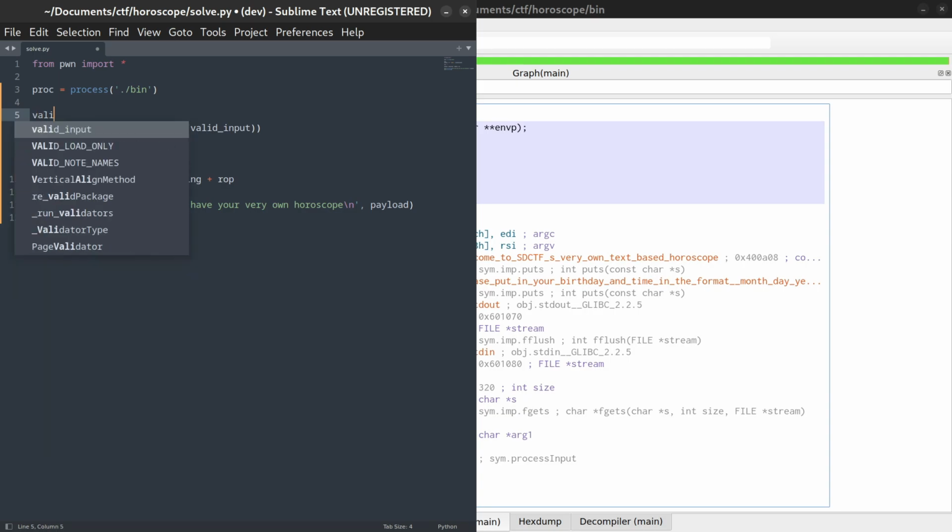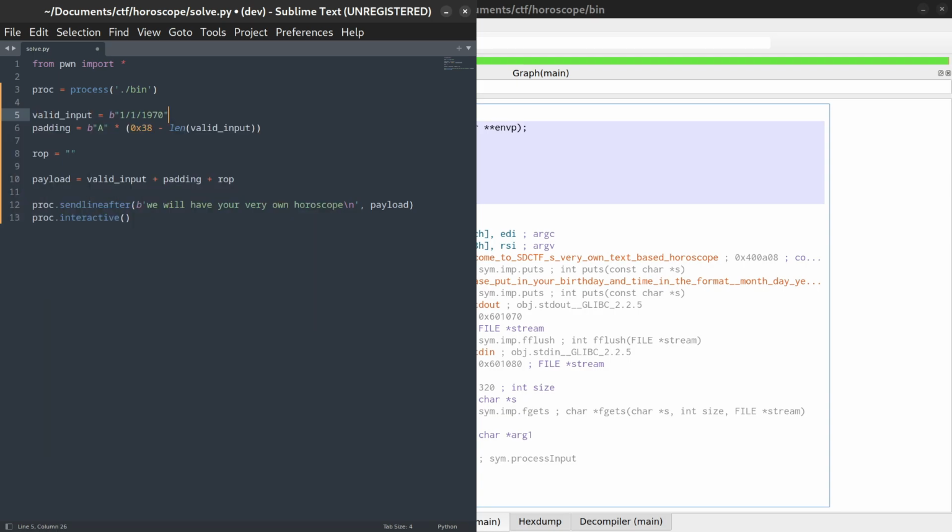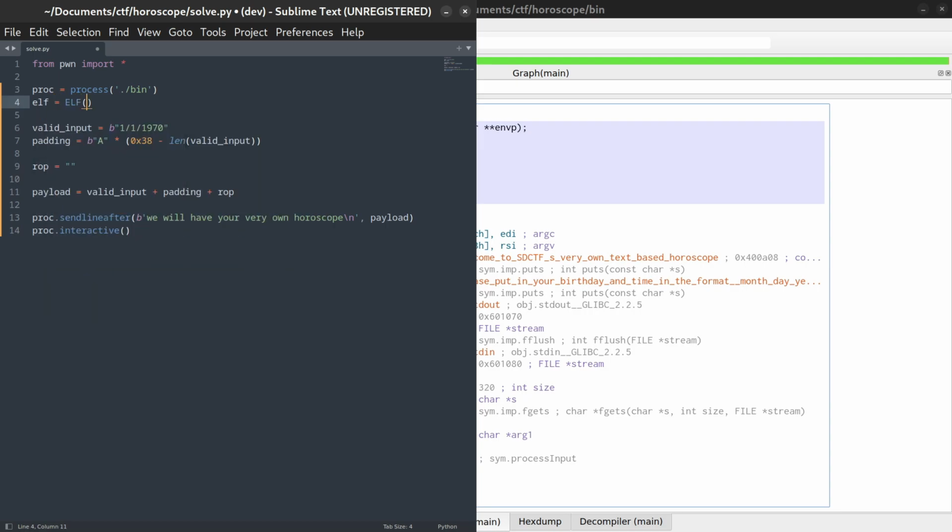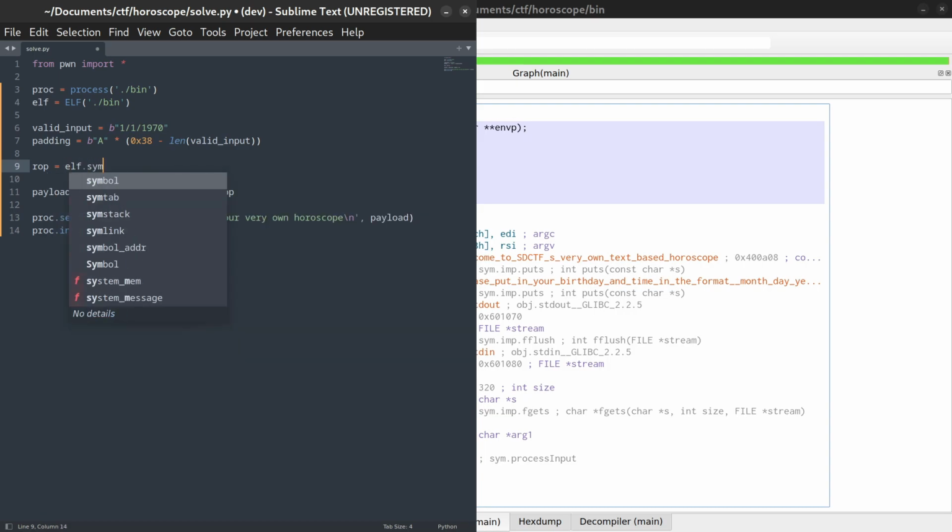Next up, we need to find the return addresses of the debug function and the test function. We could easily view these in Cutter, but I want to show what a lot of people would do in this situation, which is to use the ELF parser built into pwntools. To use this, we simply call ELF on the binary, and now we can access various symbols inside of it. For example, elf.symbols debug is going to be the address of our debug function.